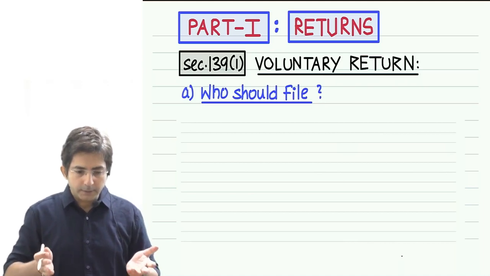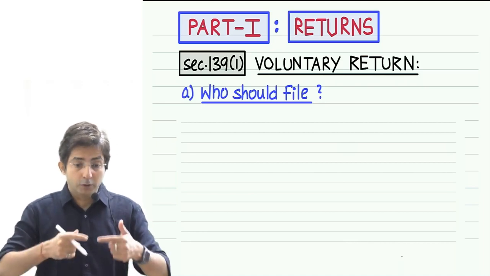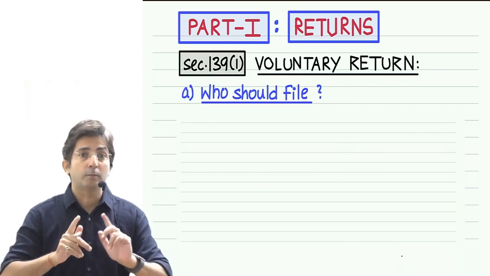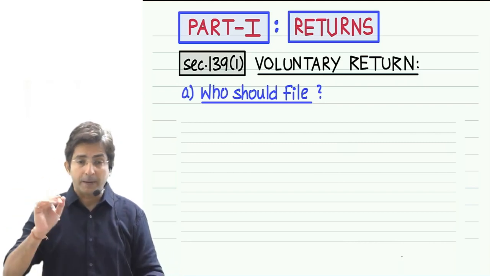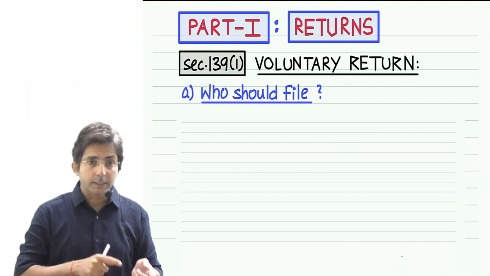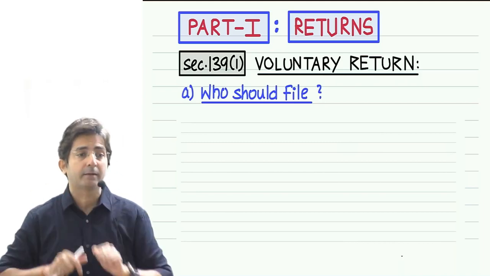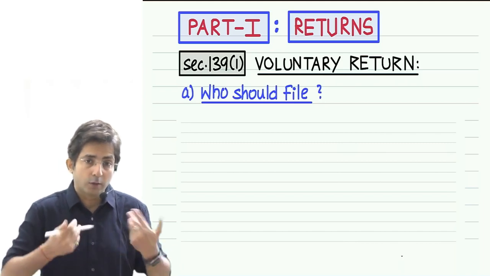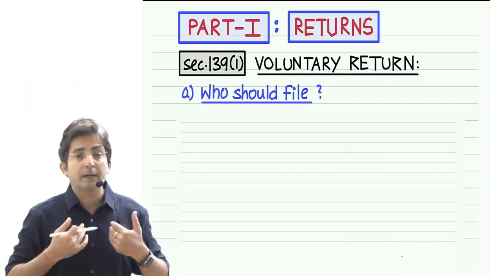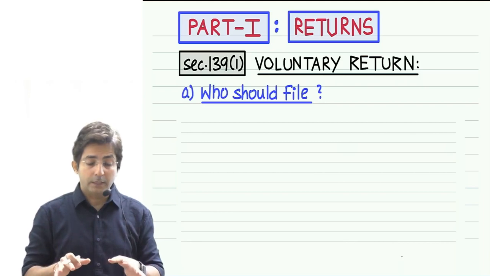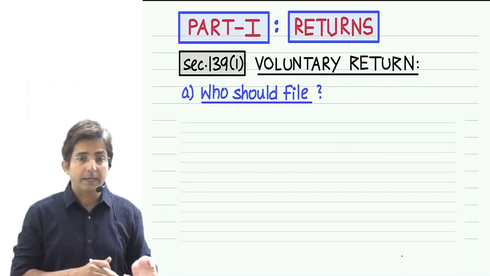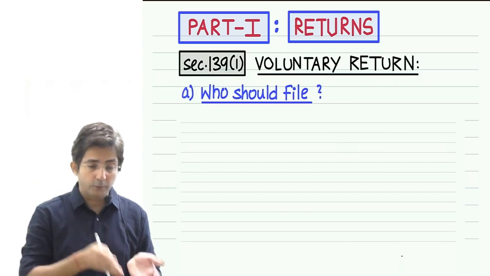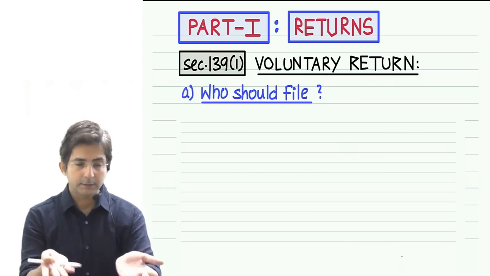Why to file means it is necessary to file because by filing the return, we show our computation of income to the income tax department, and the department wants to check that computation, because whatever income we earn, we pay tax on it on our own. But whether we have paid the tax properly or not, whether we have hidden some income or not, the government wants to check. But how will the government check? For that you have to first file your return. This is the answer to the question: why to file return?